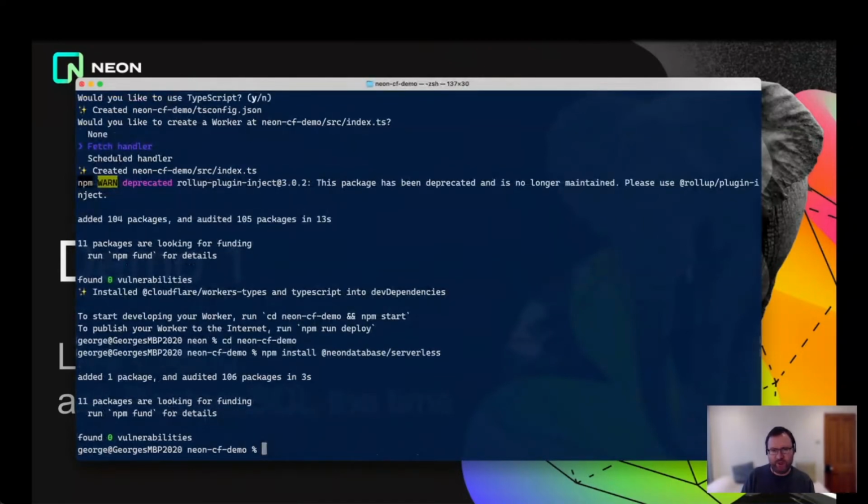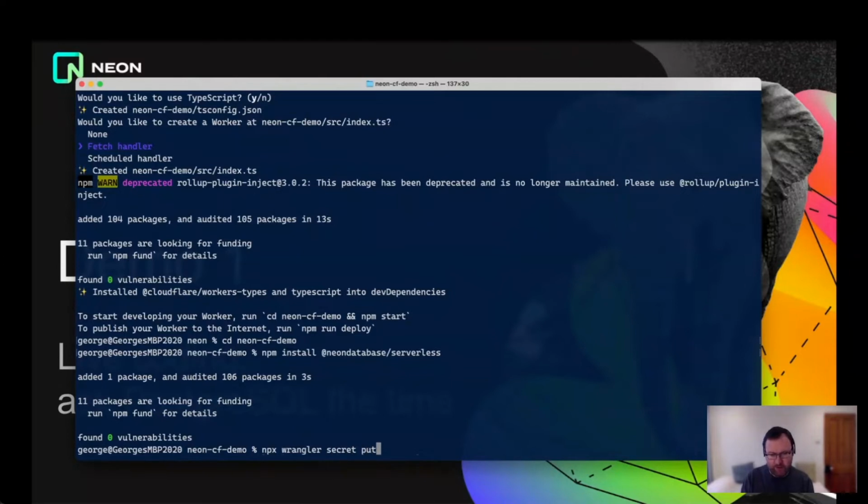Okay, so we're set up now with a Cloudflare worker and the serverless database driver installed. And the final thing that we need to do before we can write some code here is to find a way to securely provide our database credentials to this Cloudflare worker. And we do that again with the Wrangler tool. We want to put our secrets.